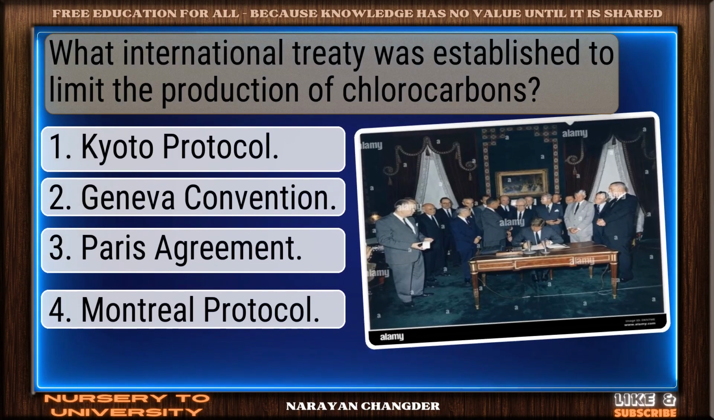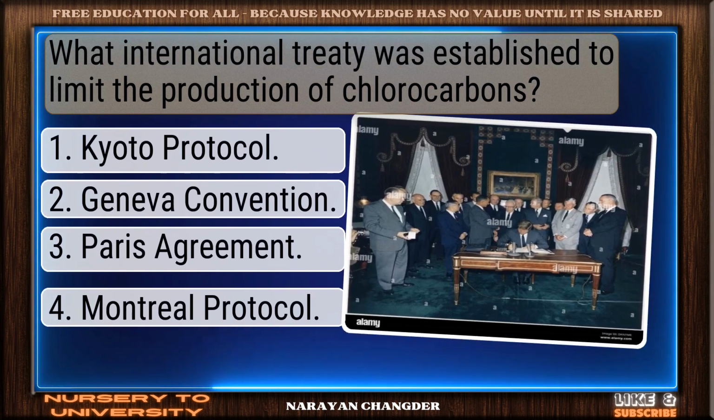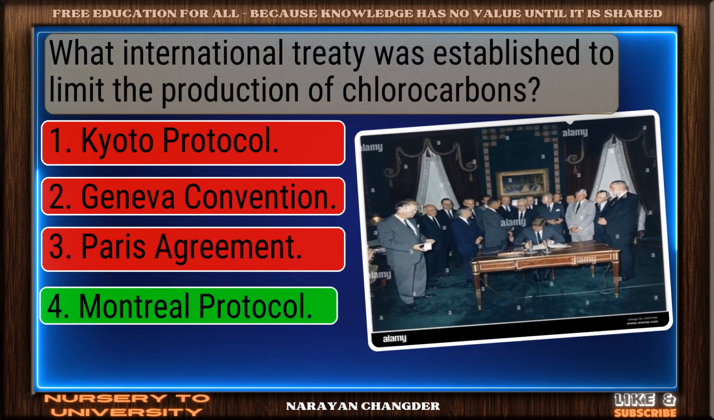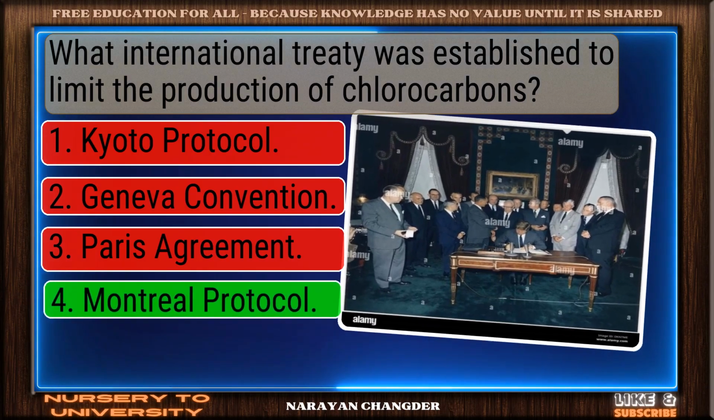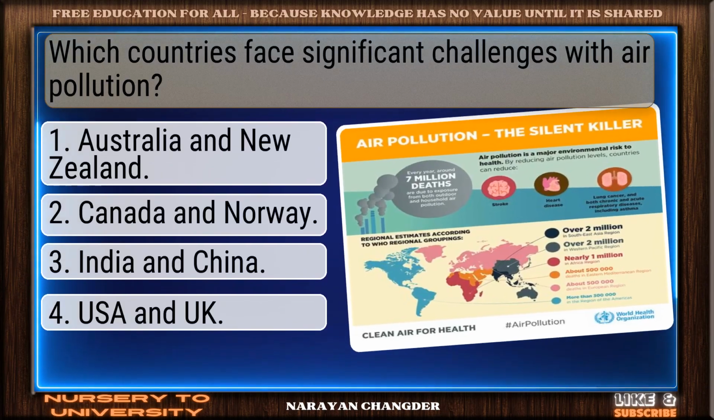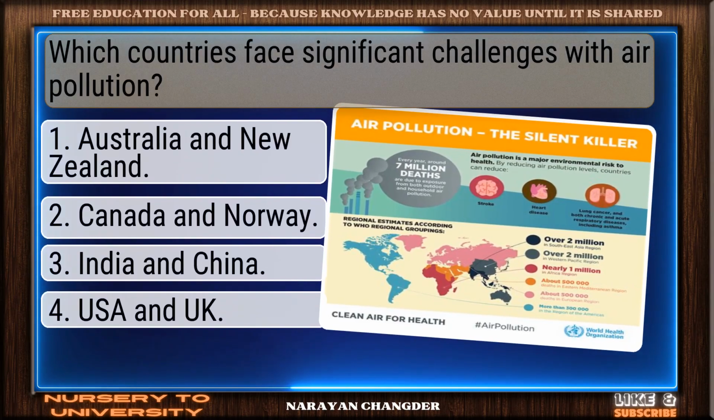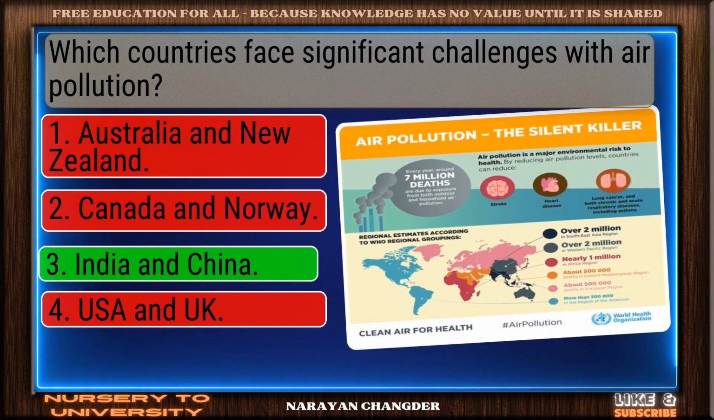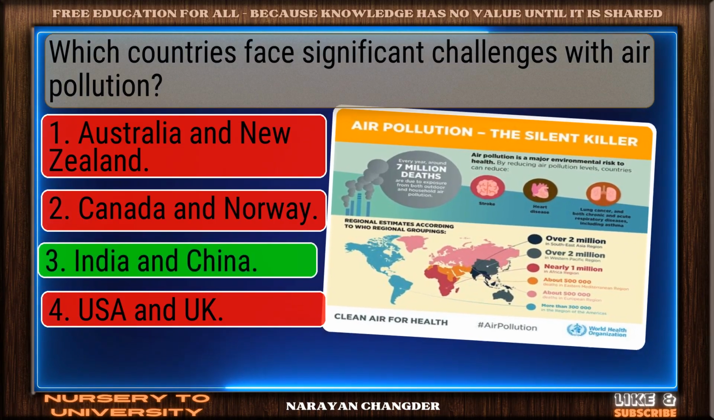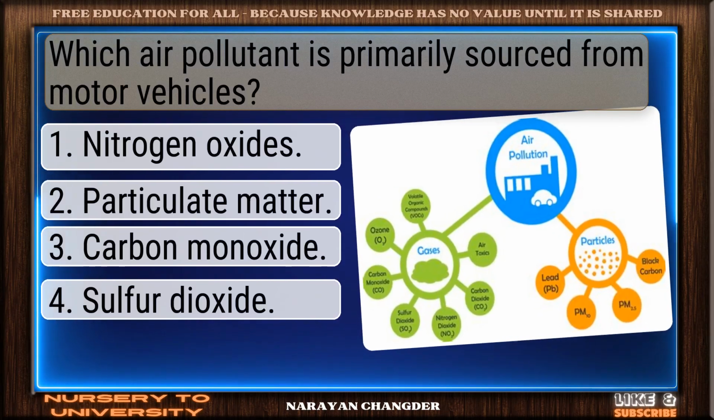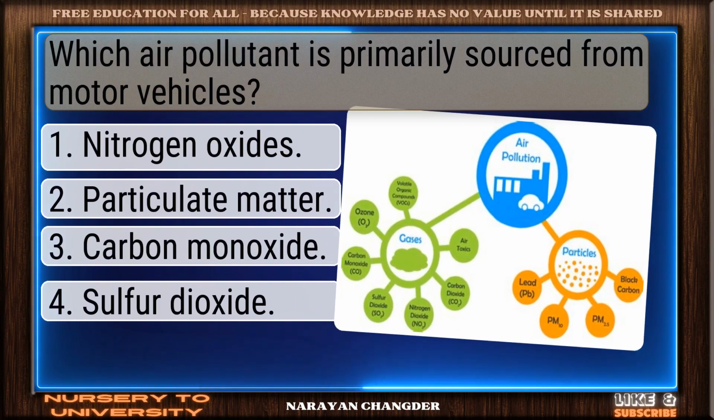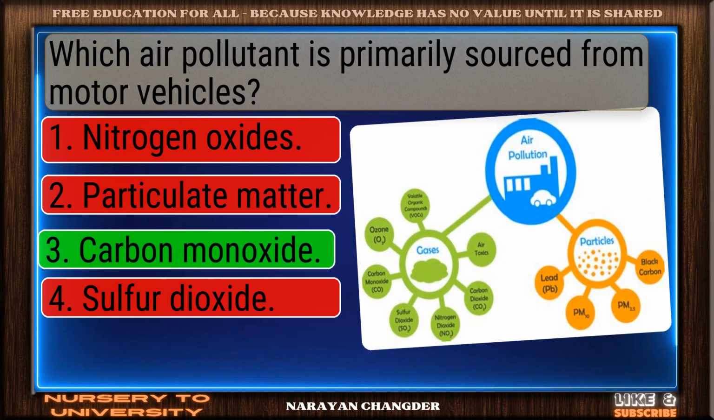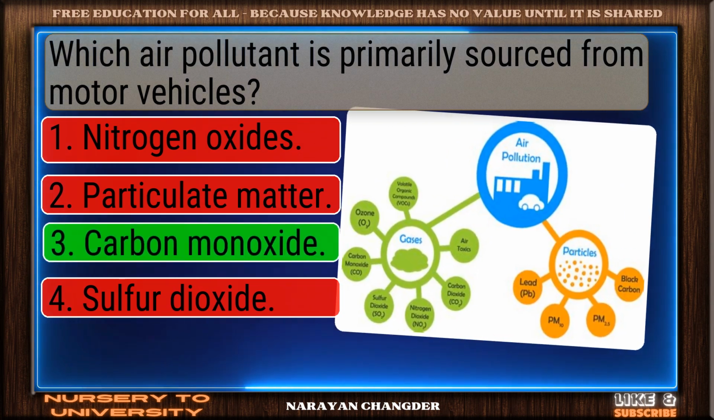What international treaty was established to limit the production of chlorocarbons? Solid response. Montreal Protocol is a valid choice. Which countries face significant challenges with air pollution? Strong choice. India and China is the right answer. Which air pollutant is primarily sourced from motor vehicles? Right choice. Carbon monoxide is the best answer.